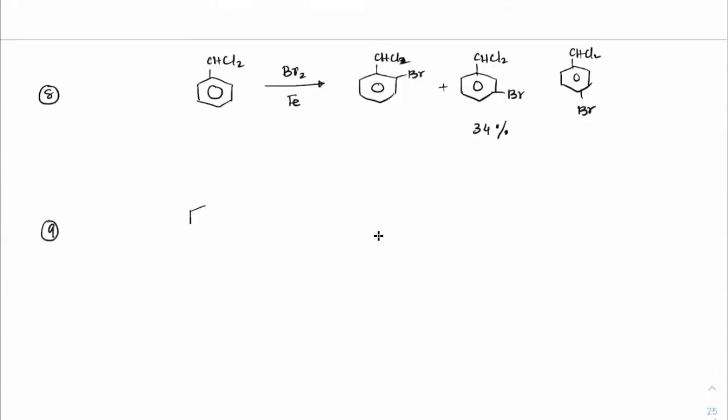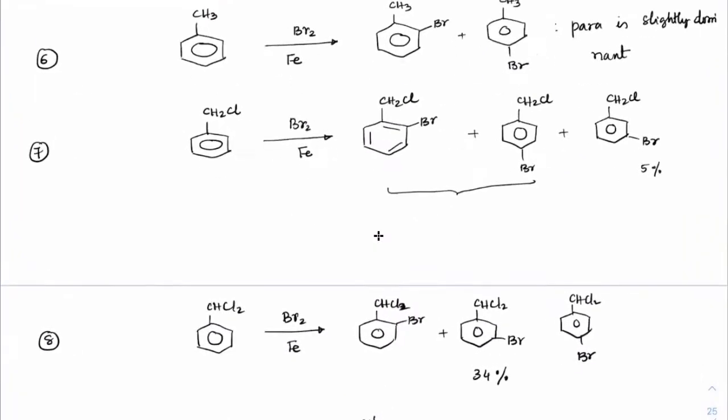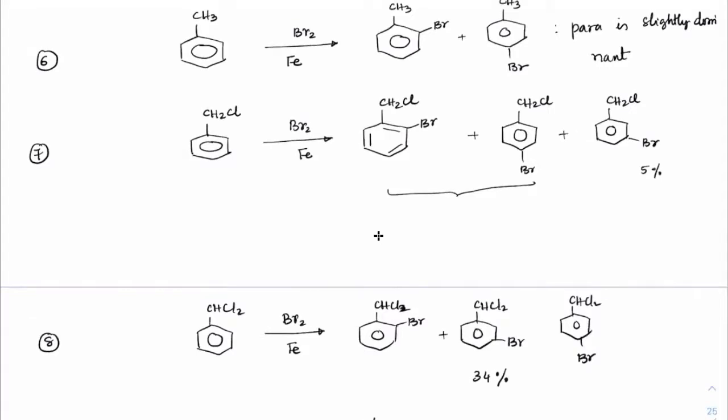Lastly, if you have all of these, like CCl3, with Br2 and Fe, then 100% only one product is forming, and that is the meta position. There are no traces of ortho or para whatsoever. So the important point to be learned from here is how the groups on toluene behave.